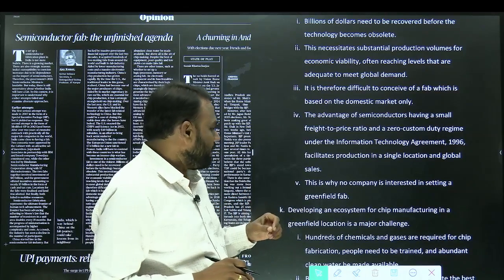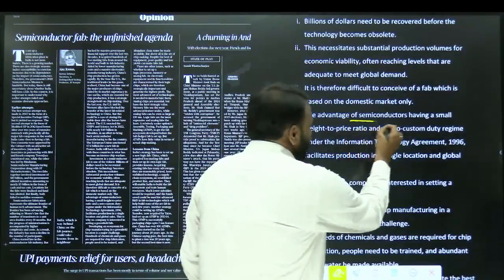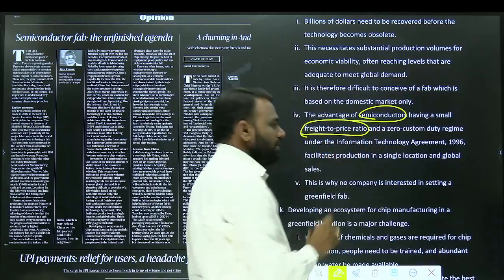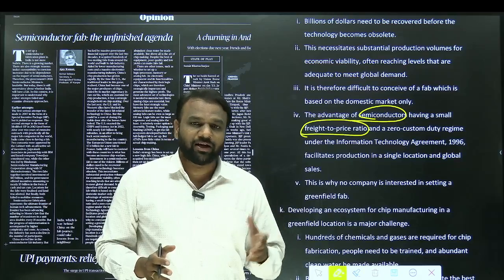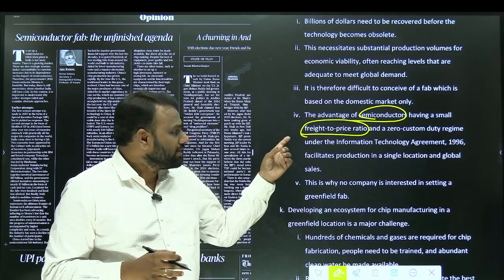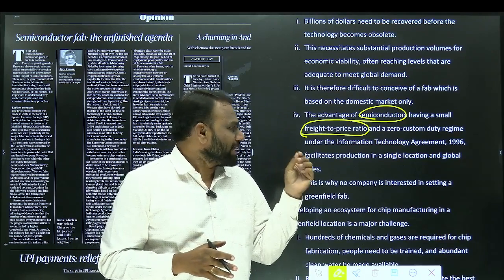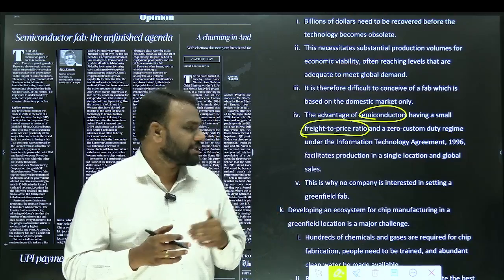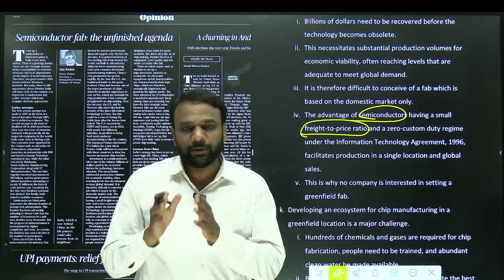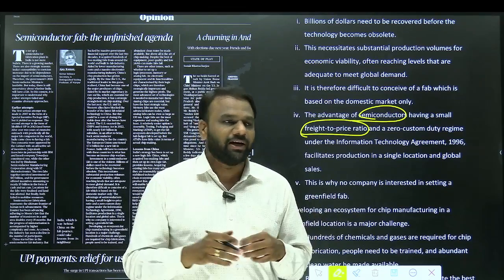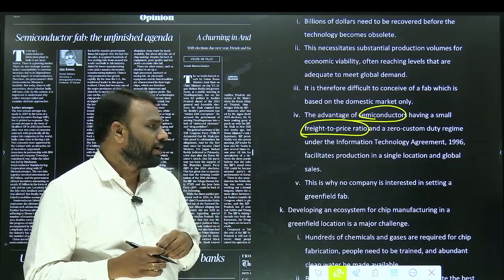And they are also aided by another positive factor. What is that? The advantage of semiconductors having a small freight to price ratio. For example, if you are exporting an item from one country to another, and it is very bulky, then the freight to price ratio will be very high. But when it comes to semiconductors, the freight to price ratio is very low. Because of this, exporting semiconductors happens at a very cheap rate. That is why industries manufacture at a particular place, and from that place they export to other countries. This is one more reason why most of the industries are concentrated in only a few countries and not others.